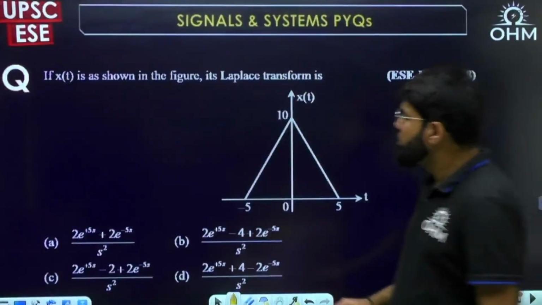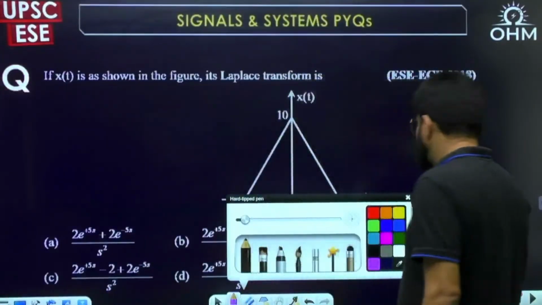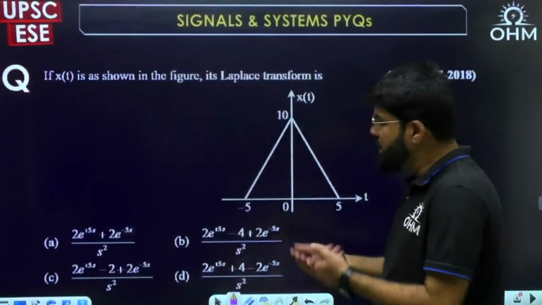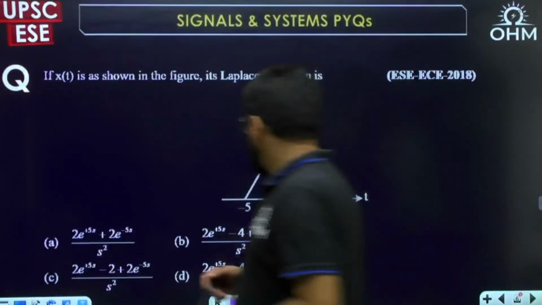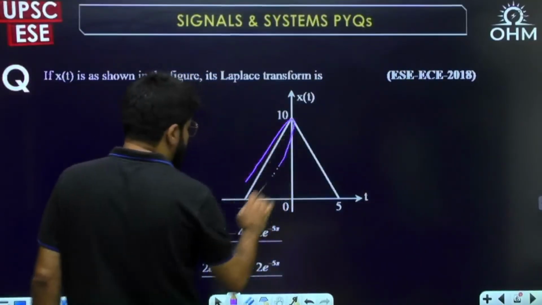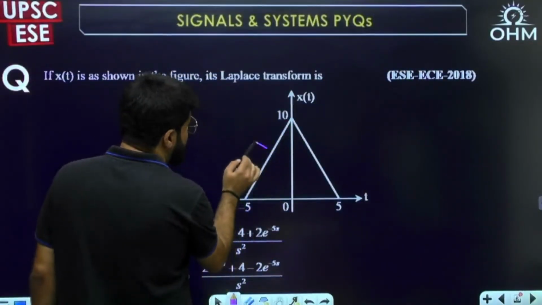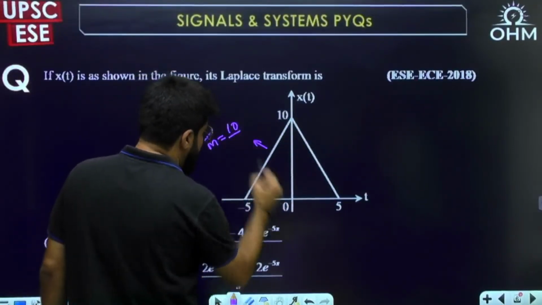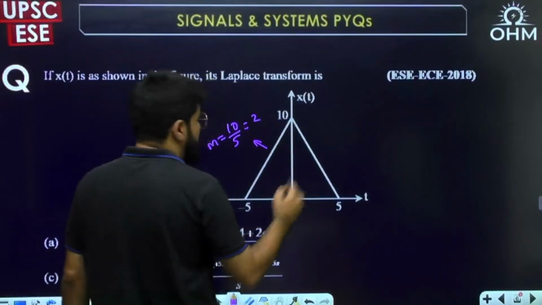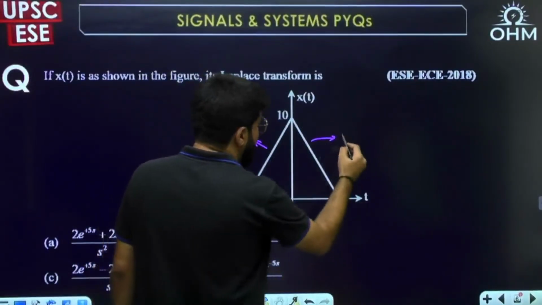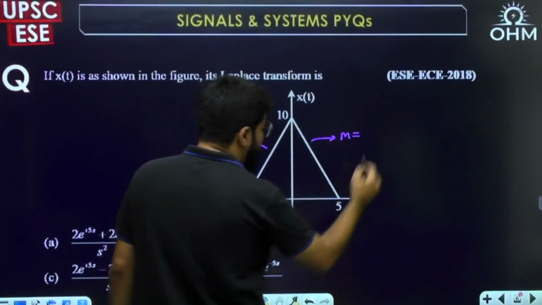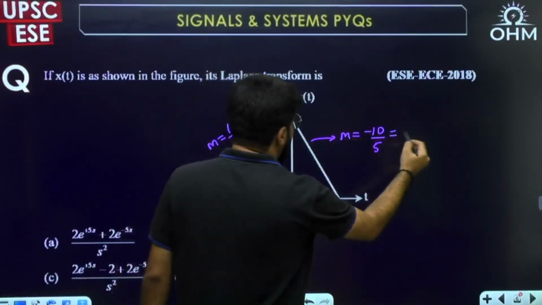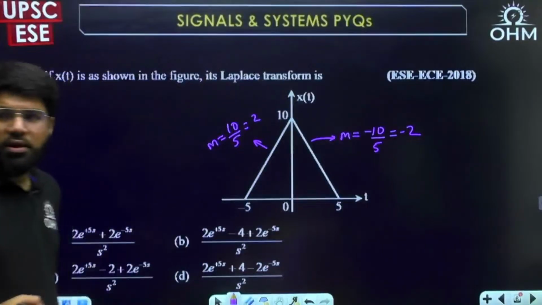So this is the question we were on. If x(t) is as shown in the figure, what is the Laplace transform? Any waveform, especially rectangles, triangles, or trapezium, you can break into step and ramp functions. The triangle directly starts with a straight line, that is the ramp portion. How much is the slope of this line? The slope is height, which is 10, divided by base, which is 5. So slope is 2. And the slope of this line: height 10, base 5, but this is a decreasing line, so it has a negative slope of -2.